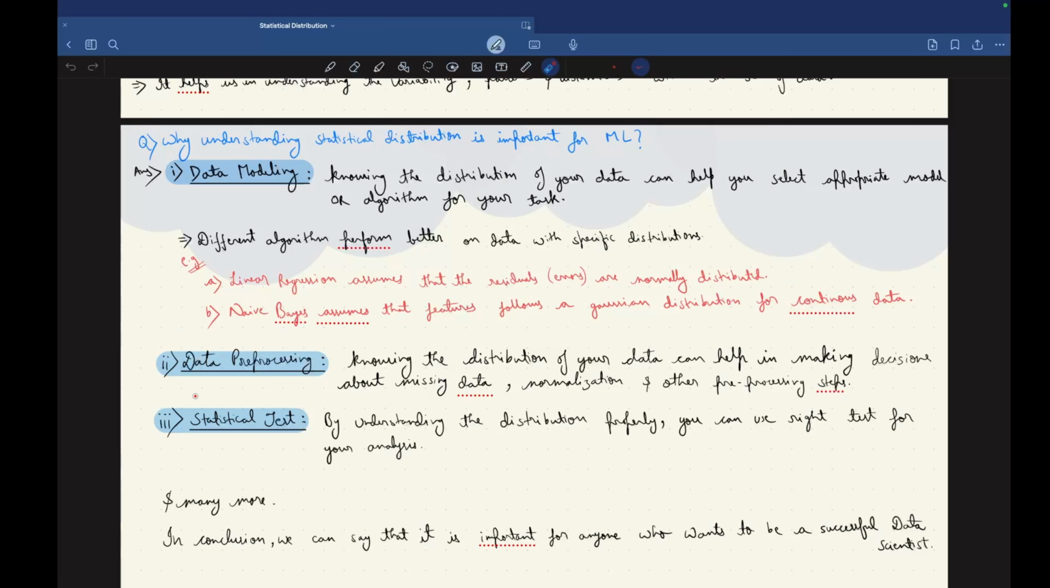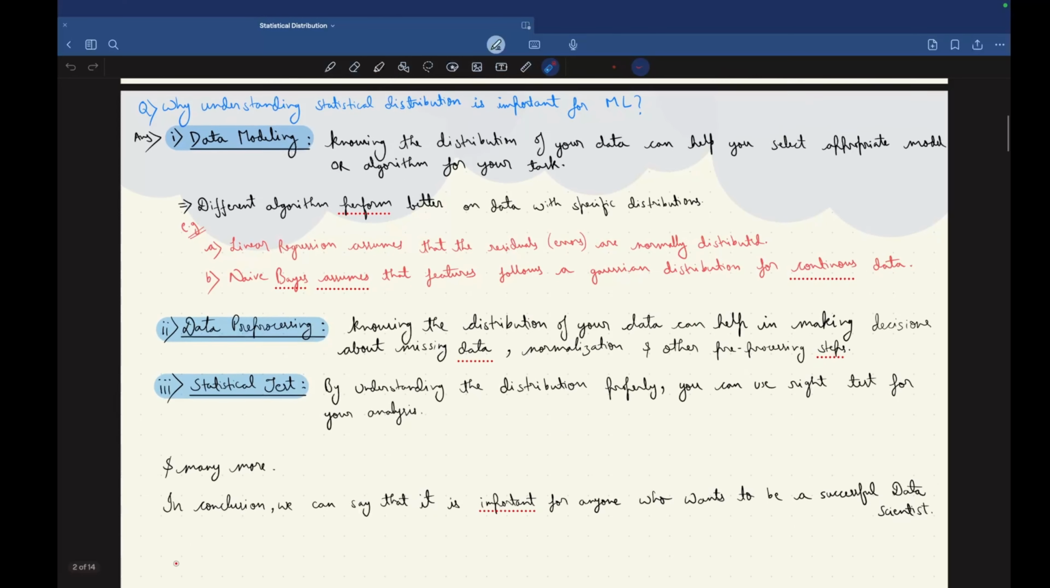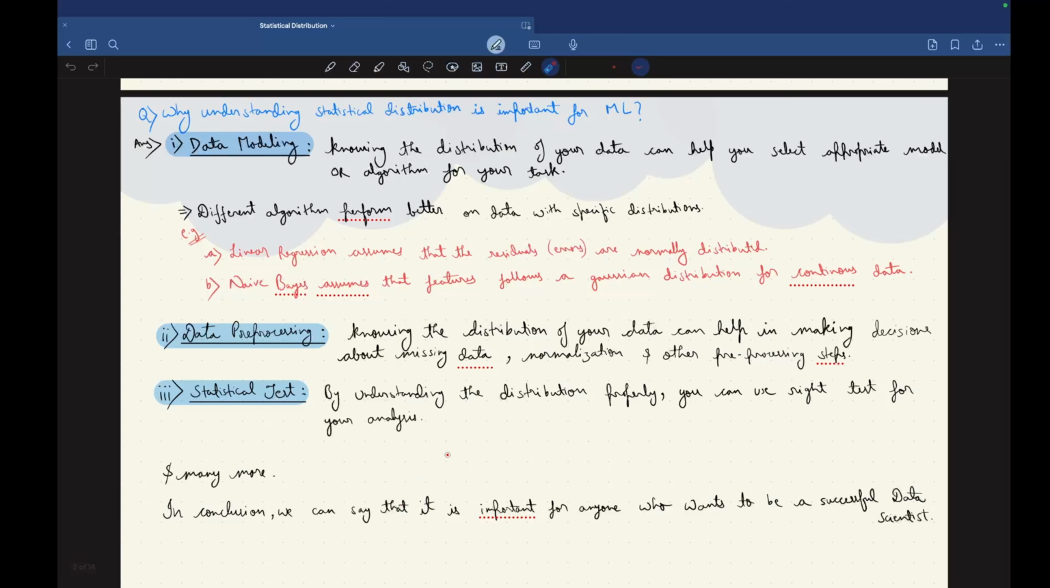Second point, data pre-processing. Knowing the distribution of your data can help in making decisions about missing data, normalization and other pre-processing steps like standardization and many more, which you will see in our next video. Third point is statistical tests. By understanding the distribution properly, you can use the right test for your analysis like t-test, f-test, chi-square test and many more. In conclusion, it is important for anyone who wants to be a successful data scientist to know about statistical distributions.